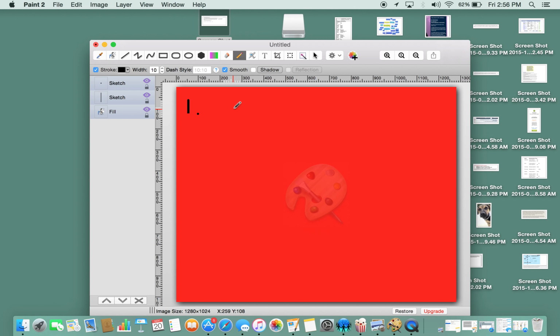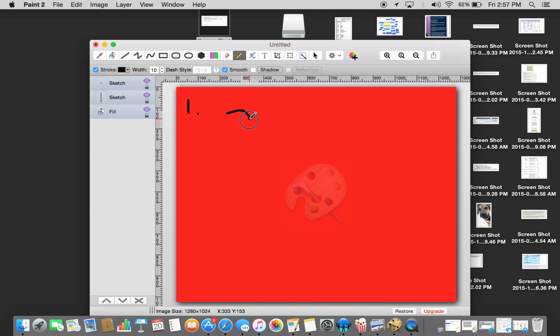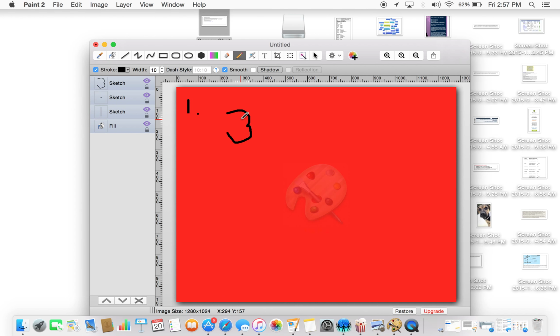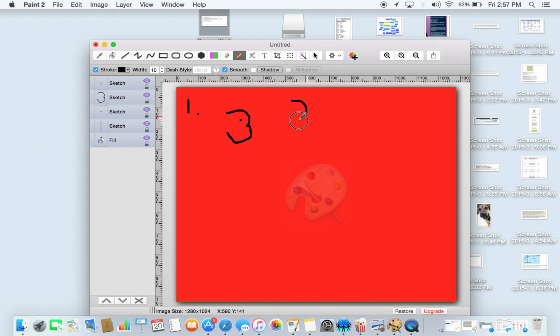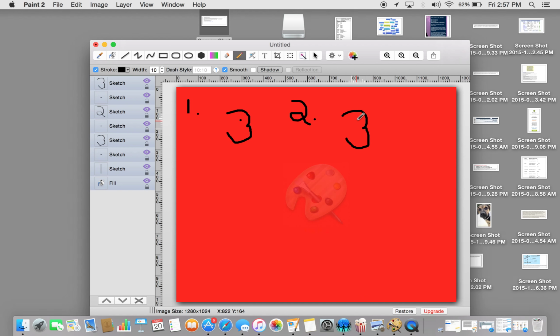We're going to start with a head and an eye. Just like so. Step 2. We're going to do the same thing, except we're going to add one more thing. A beak.